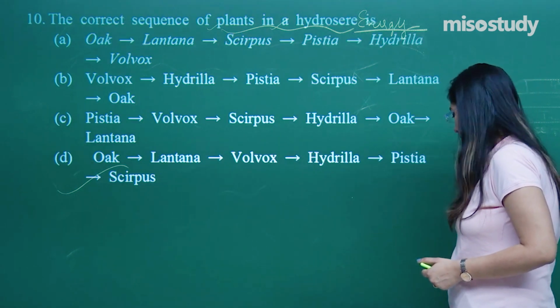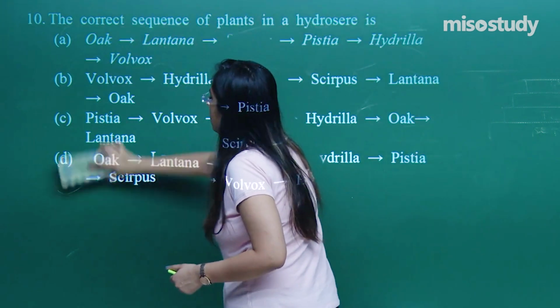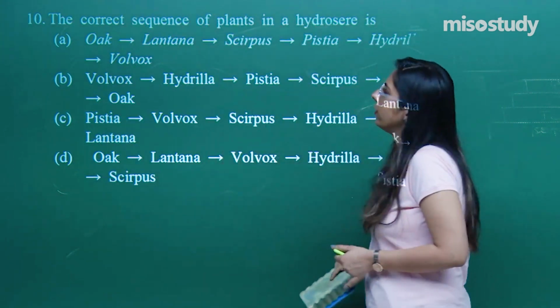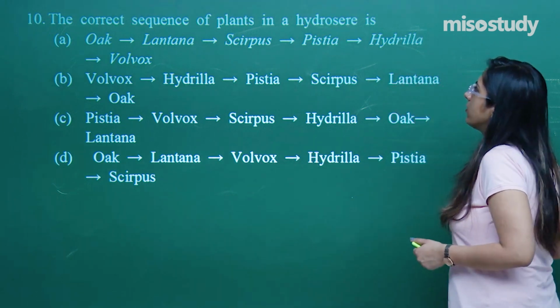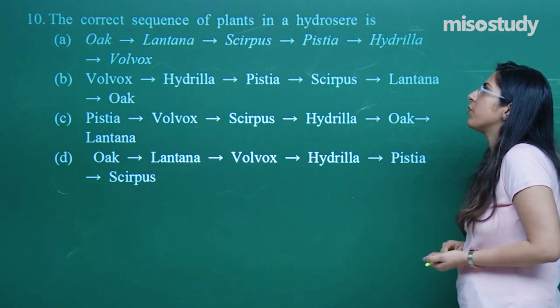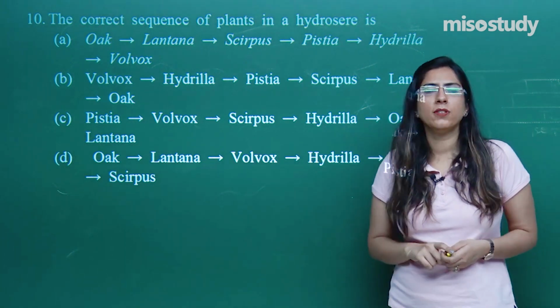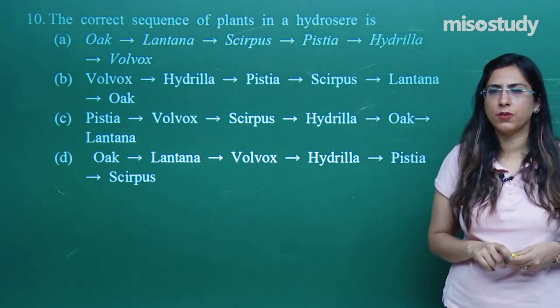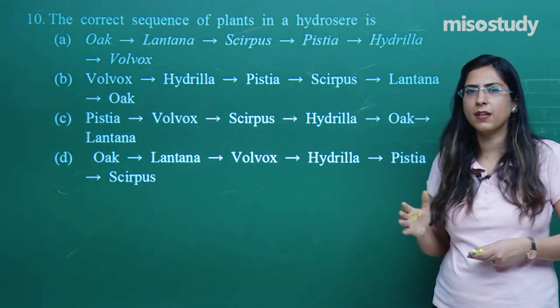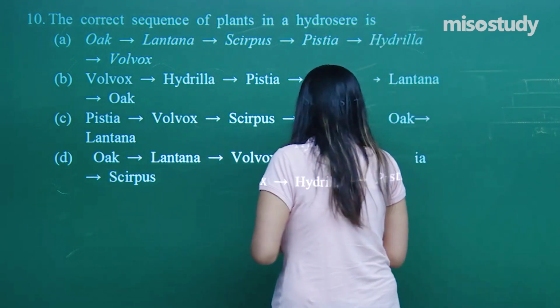Let's look at the next question. In this question also, they are discussing succession: the correct sequence of the plants present in the hydrosphere. When I was discussing succession in the case of the aquatic ecosystem, succession basically follows one particular criteria. Let's look at how these criteria are followed.